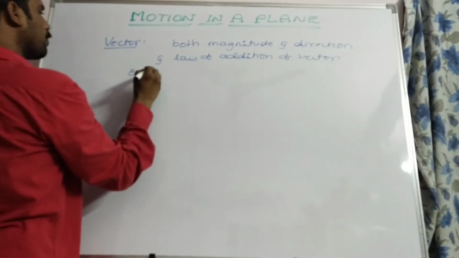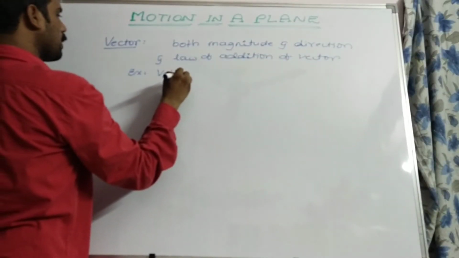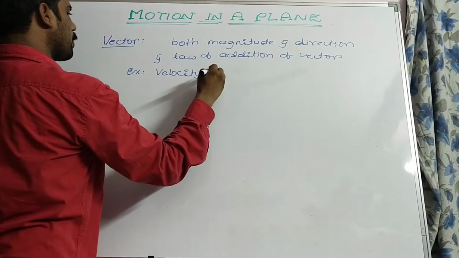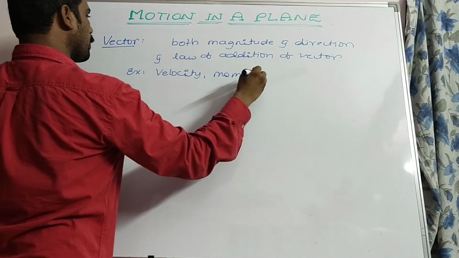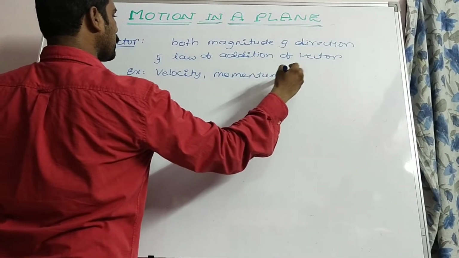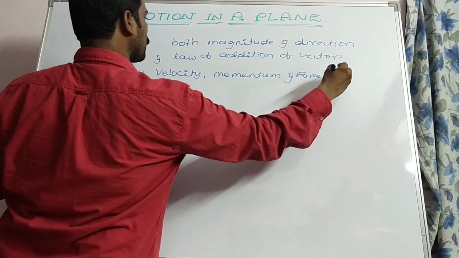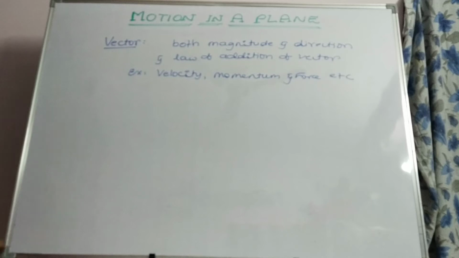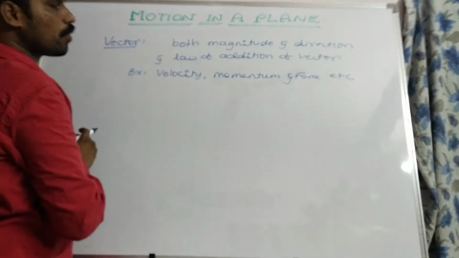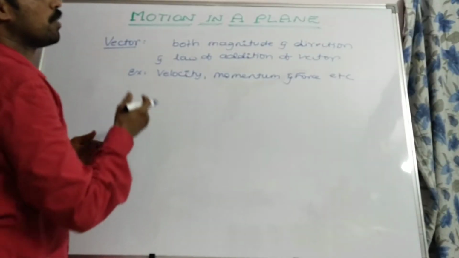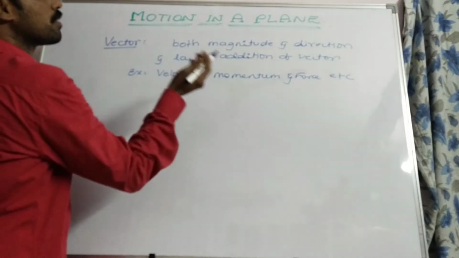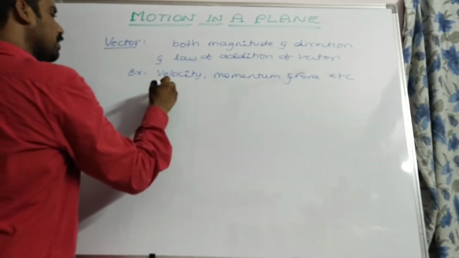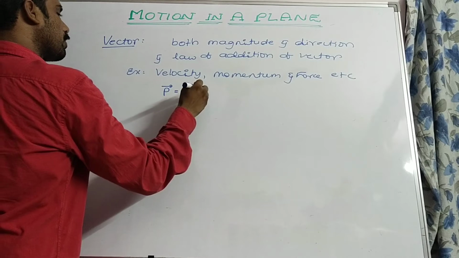Examples of vectors, you know very well: velocity, momentum, and force, etc. Such physical quantities consist of both magnitude as well as direction. Let us consider P bar is equal to m into V bar.